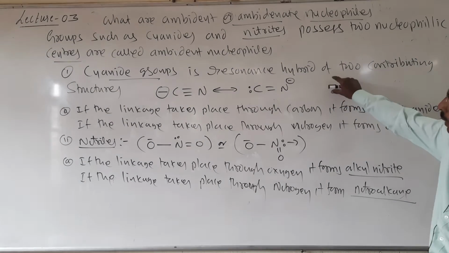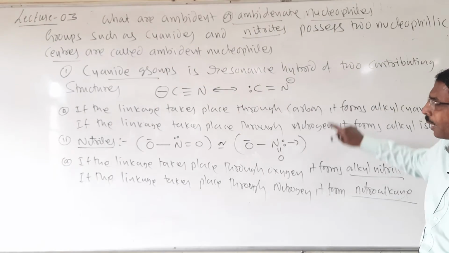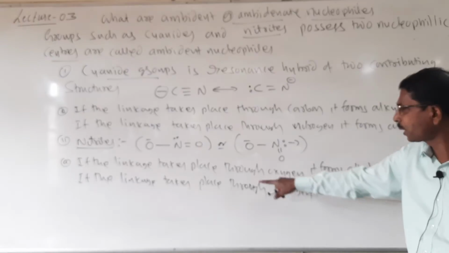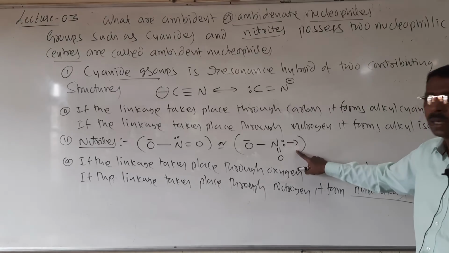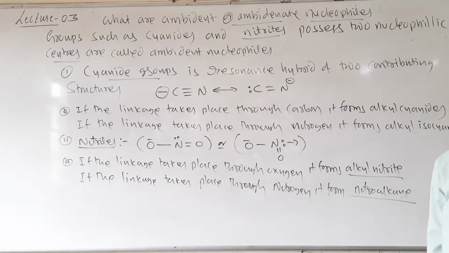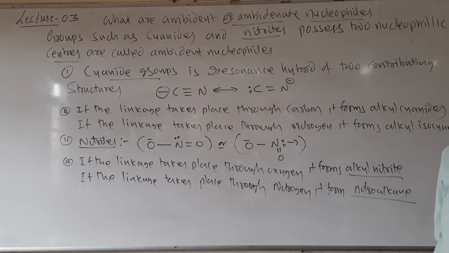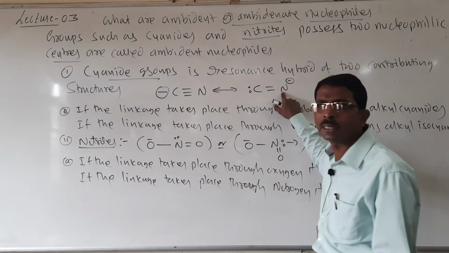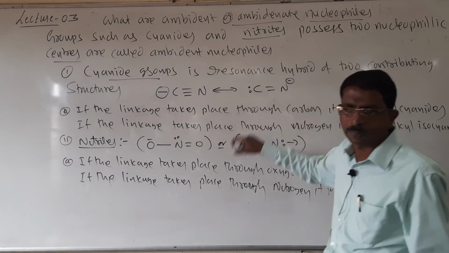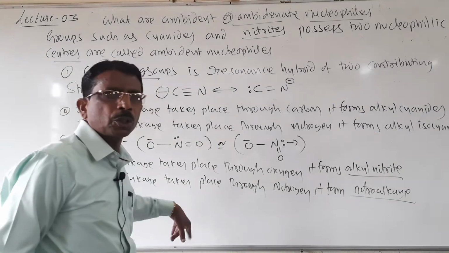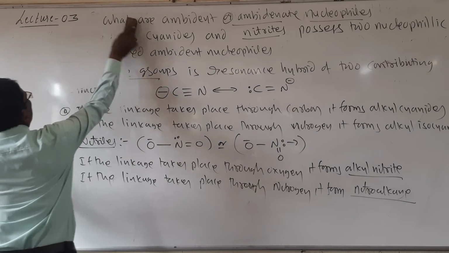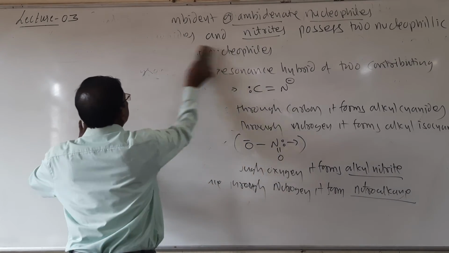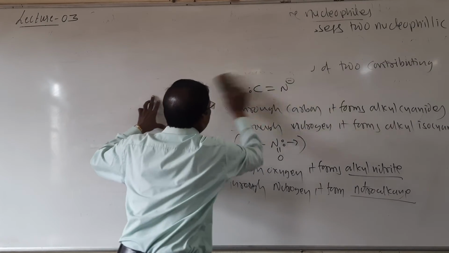Give an example means you have to write any one example, any one cyanide or nitrite. So here in case of cyanides, the structure is written like this. If the linkage takes place through oxygen, it forms nitrite, and if the linkage takes place through nitrogen, it forms nitroalkane. So these two are the ambident or ambidentate nucleophiles, which have two nucleophilic centers. One nucleophilic center is nitrogen and another is oxygen, and here one nucleophilic center is nitrogen, another is carbon. So I will give the example for these two. For the nitrite group, as we already discussed the cyanide group, that is KCN, AgCN, now I will give the example of nitrites.